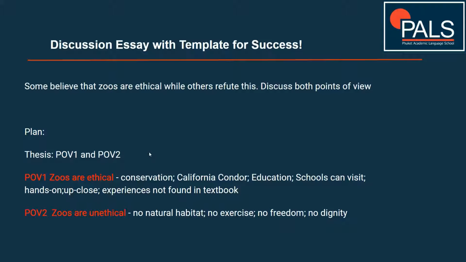The Californian condor was almost extinct a number of years ago before it was taken in by the Los Angeles Zoo, I believe, and they bred it with other remaining Californian condors, and they raised its numbers in the wild to the hundreds, if not thousands. So they caught this particular species of condor just on the brink of extinction, and then brought it back, and raised its chances for survival moving into the future.